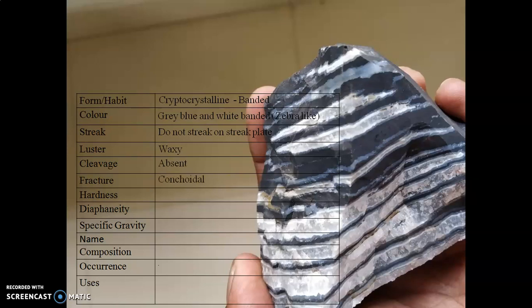Fracture conchoidal. Hardness 7 to 7.5. Diaphanity opaque. Specific gravity medium. Name: zebra agate. Chemical composition SiO2. Occurrence: commonly occurs in volcanic lava as cavity filling. This mineral can be used as abrasive, ornamental and in the electronic industry as well.